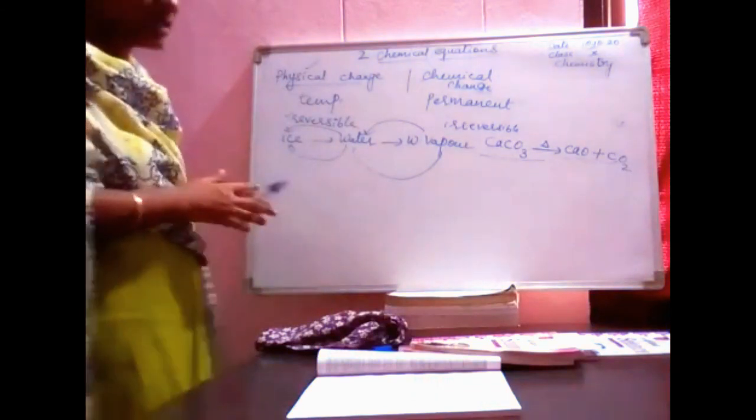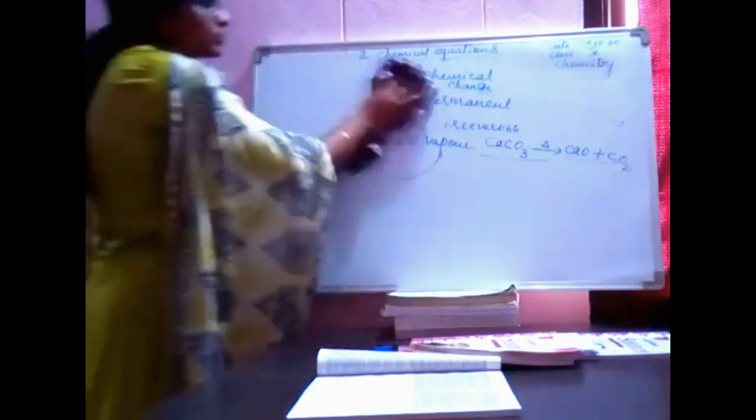Now after this, you have exothermic reactions and endothermic reactions.